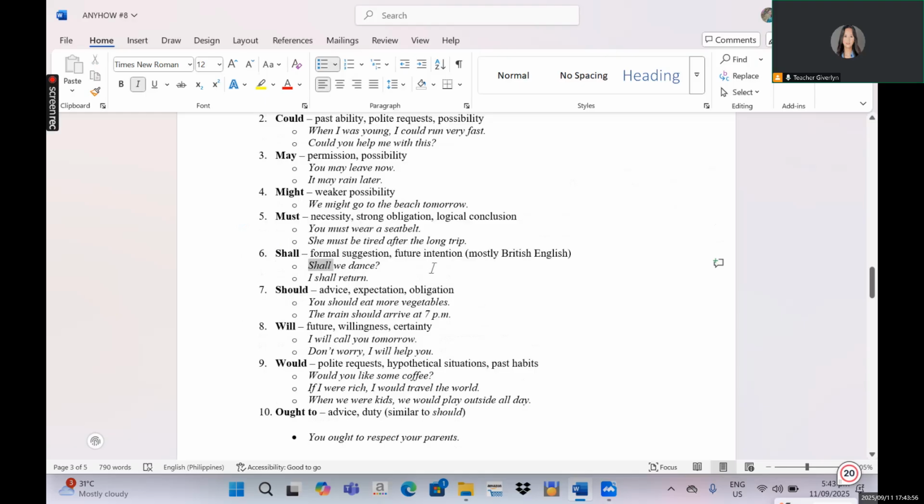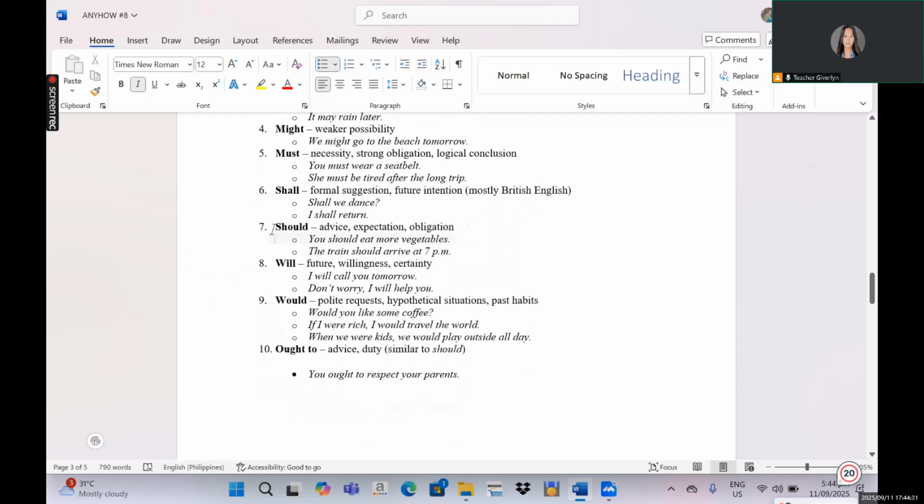If you are suggesting or asking in a formal manner, you can use the word shall. And also, this one is actually a famous quotation from Douglas MacArthur when he once said, "I shall return." When he stated that, he actually had the intention that he will return in the future. However, he only stated shall because he was not sure if he could do it, but he had the intention. That's why he only used the word shall.